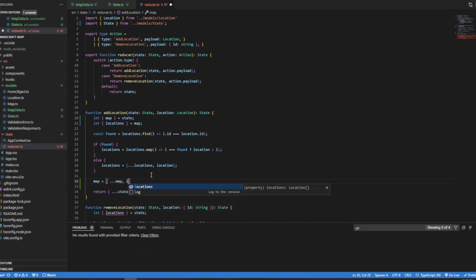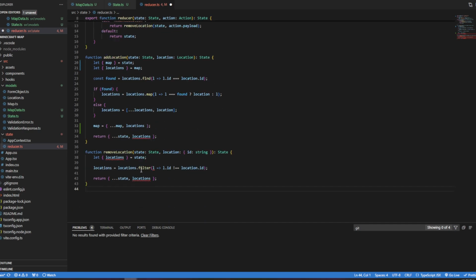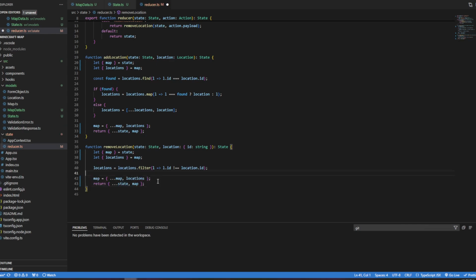Map locations, and then we're going to return state with map. We're going to do the same thing here. You can combine these into one line, but I like to separate them out into multiple lines because I feel like it's just easier to read and a little bit easier to work with than the one-liner.